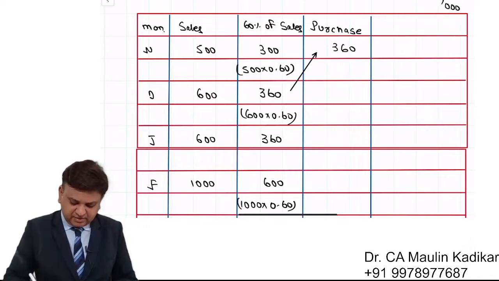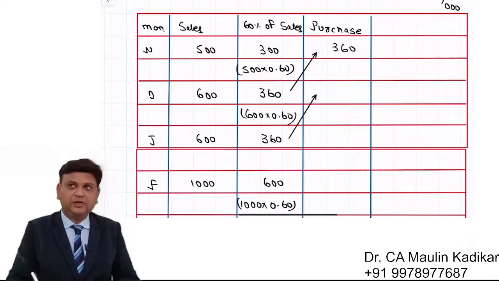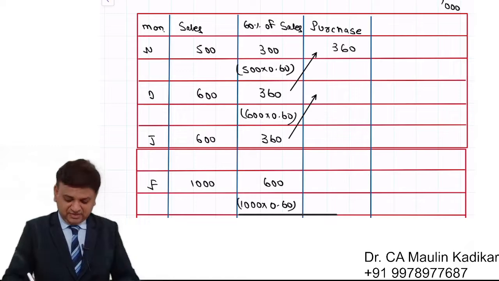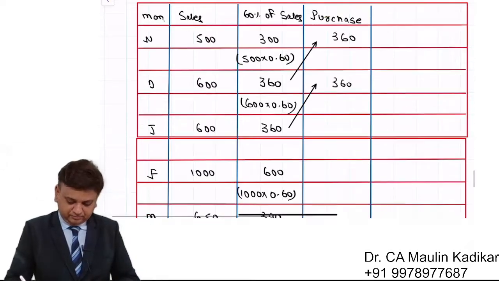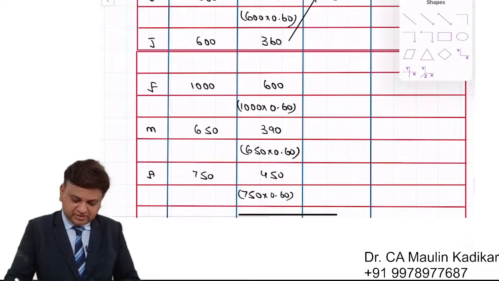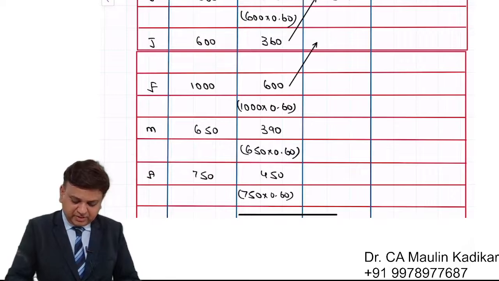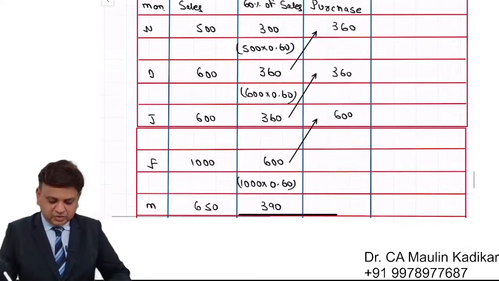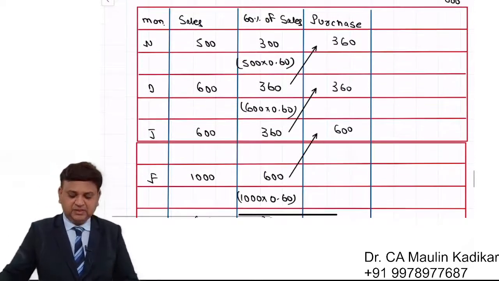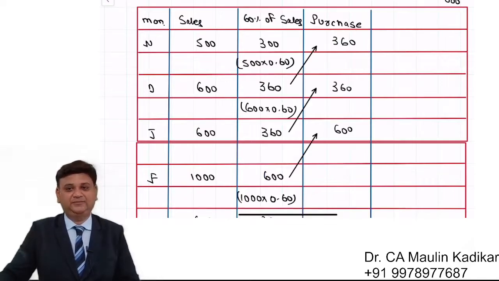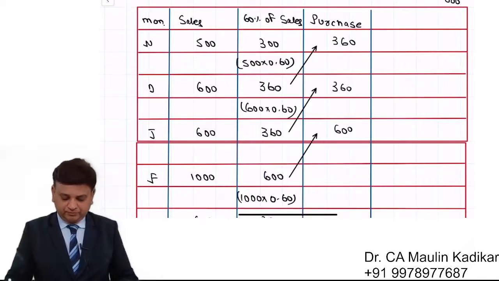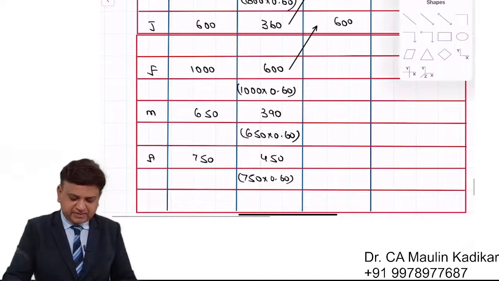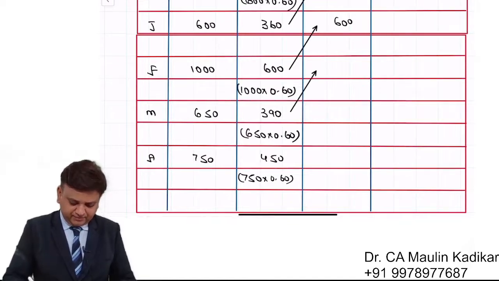In the month of December we purchase for the requirement of January. In January we purchase equal to the requirement of February, and so on. We will be having purchase in the preceding month. So this is the way the purchases can be calculated, 1 month before.